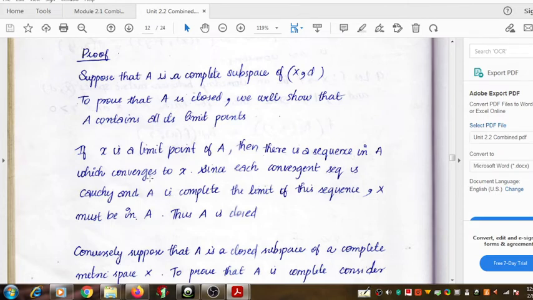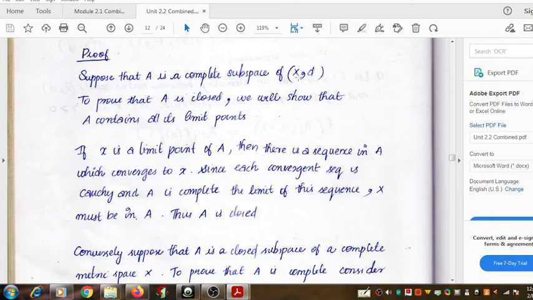But this sequence converges to X. You should also remember that every convergent sequence is a Cauchy sequence. So here this sequence is a Cauchy sequence. Thus we have a sequence which converges to X, that's a Cauchy sequence, and this Cauchy sequence is a member of the space X, a complete metric space. What does it say then?